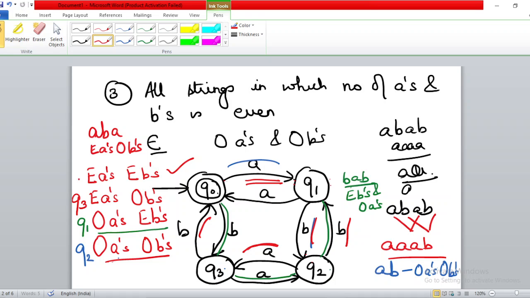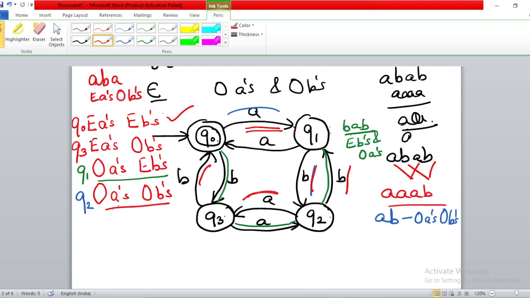And for an even number of A's and an even number of B's, you will make Q0 the final state. In all these four cases, your initial state will always be Q0, but the final state will change accordingly. I hope so. Any of these four questions can be given to you. In that case, you will make the same diagram, and according to the question, you will change the final state. The initial state will remain the same.